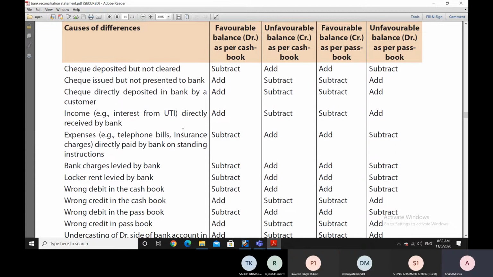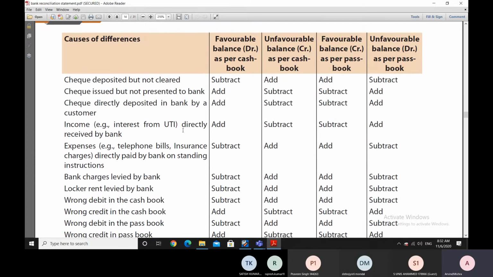So we'll start with the reasons, the causes of the differences that arise between the bank passbook and the cash book, or the bank column of the cash book. The difference in the balance that arises could be many, and we have seen that there could be many causes of the differences that lead to a difference in the balance in the bank passbook and the cash book.